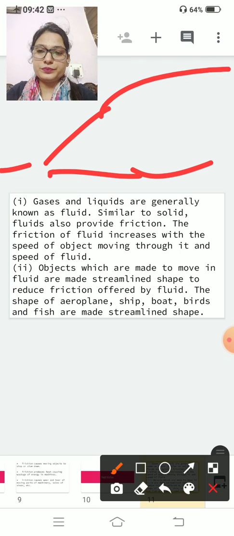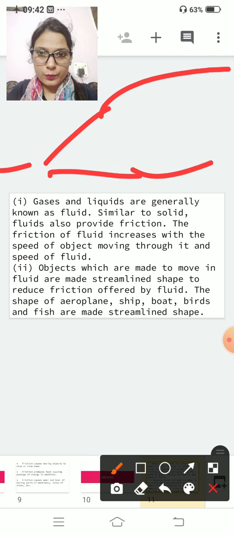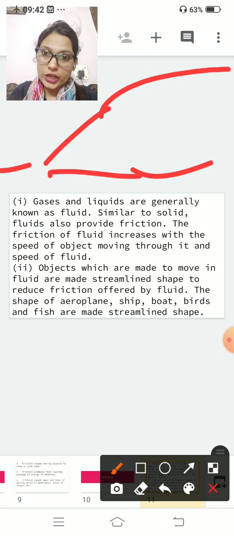Why are boats and all objects which move in a fluid streamlined? Because it reduces the friction. I am reading the second point, listen carefully. Objects which are made to move in a fluid are made of streamlined shape to reduce the friction offered by the fluid.